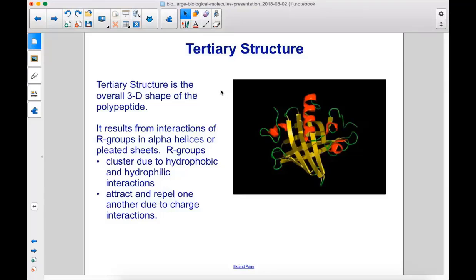Tertiary structure is the overall 3D shape of the polypeptide. It results from interactions of R groups in alpha helices or pleated sheets. R groups cluster due to hydrophobic and hydrophilic interactions, and attract and repel one another due to charge interactions.